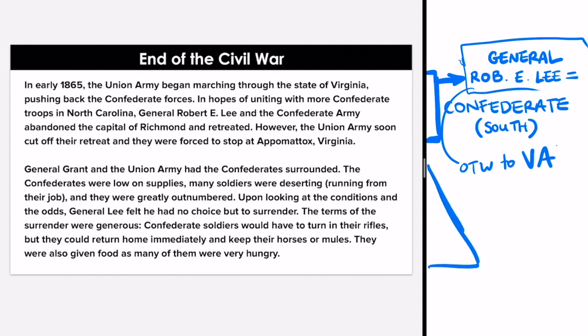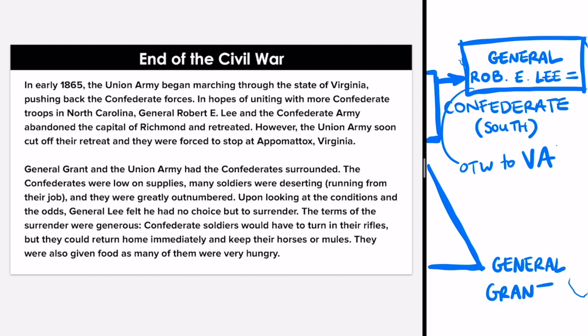That's in this paragraph. So let's pick out what's most important. General Grant and the Union Army had the Confederates surrounded. So right off the bat, we have another connection we need to make. If General Robert E. Lee is with the Confederacy, then General Grant has to be with the Union. So we'll put General Grant. Now the reading doesn't say this, but his full name is Ulysses S. Grant. So General Grant, and what team is he on again? He's got to be on the Union side, okay?